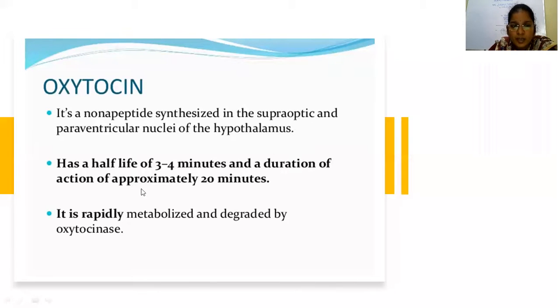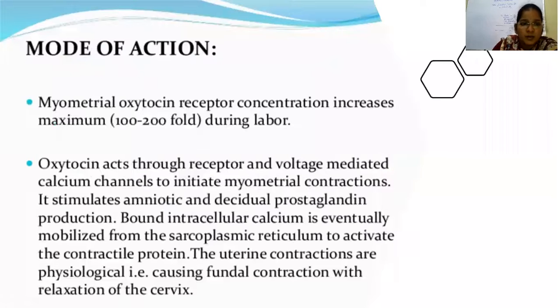Compared to this prostaglandin, the half-life of oxytocin is only 3 to 4 minutes, and the storage of oxytocin is also important. It has to be kept refrigerated. Unlike prostaglandin in the tablet form, it can be kept at room temperature. It is rapidly metabolized and degraded by the enzyme oxytocinase.